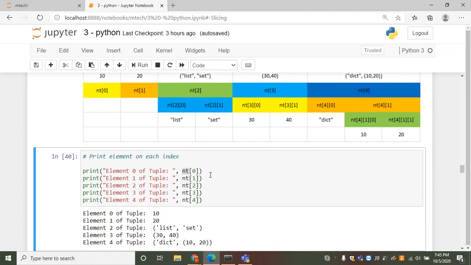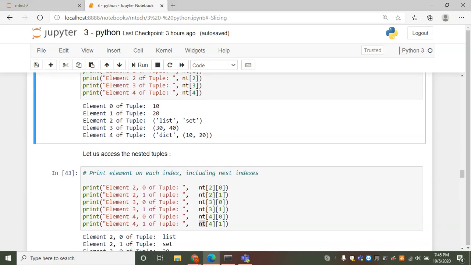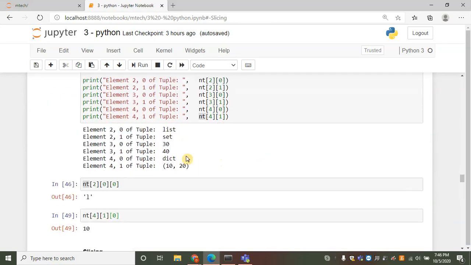Here I have printed each tuple, nt of 0, 1, 2, 3, 4. So I get 10, 20, then tuple, tuple, tuple. And I access the nested tuples using the second index. Nt of 2, 0 will get list. 2, 1 will get set. 3, 0 will get 30. 3, 1 will get 40. 4, 0 will get dict, and 4, 1 will get 10 and 20.